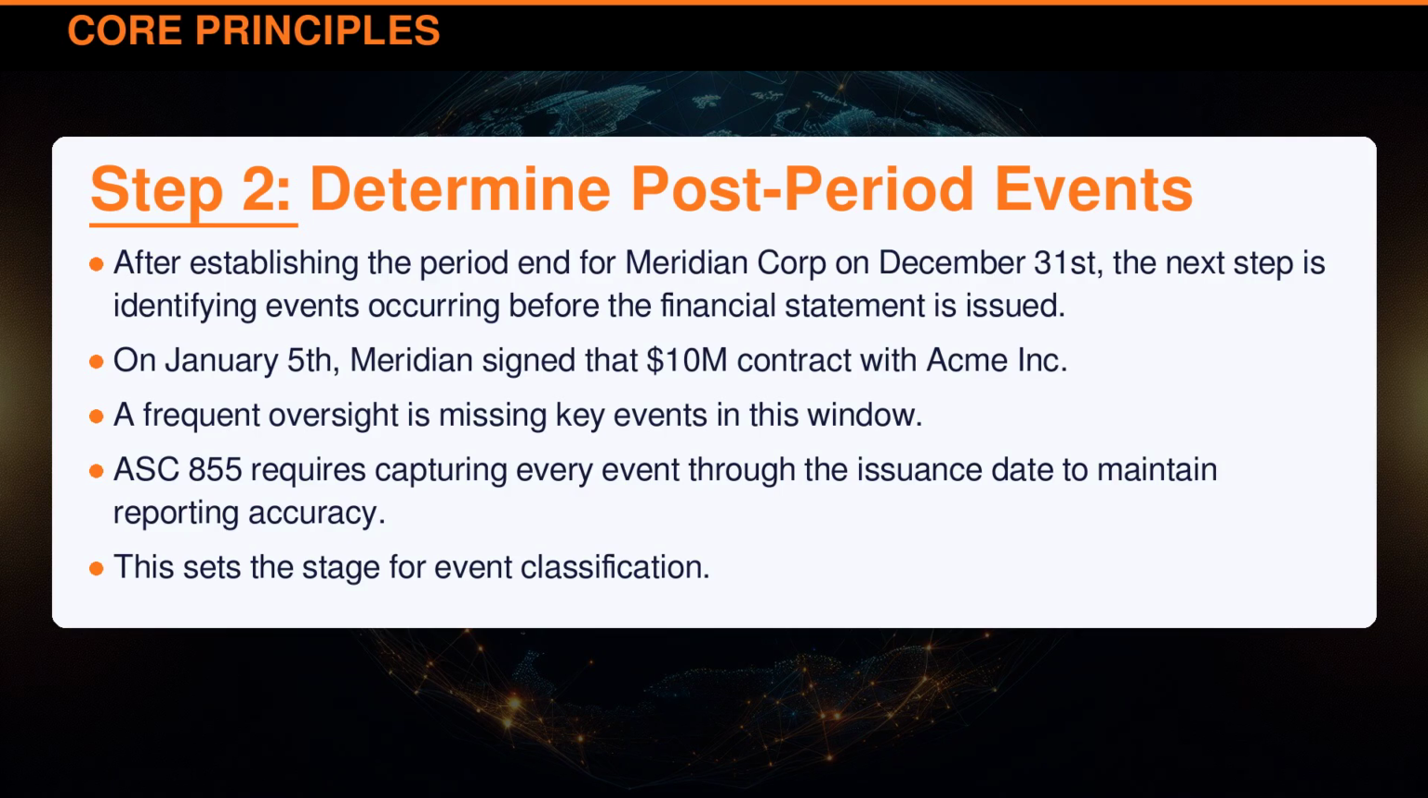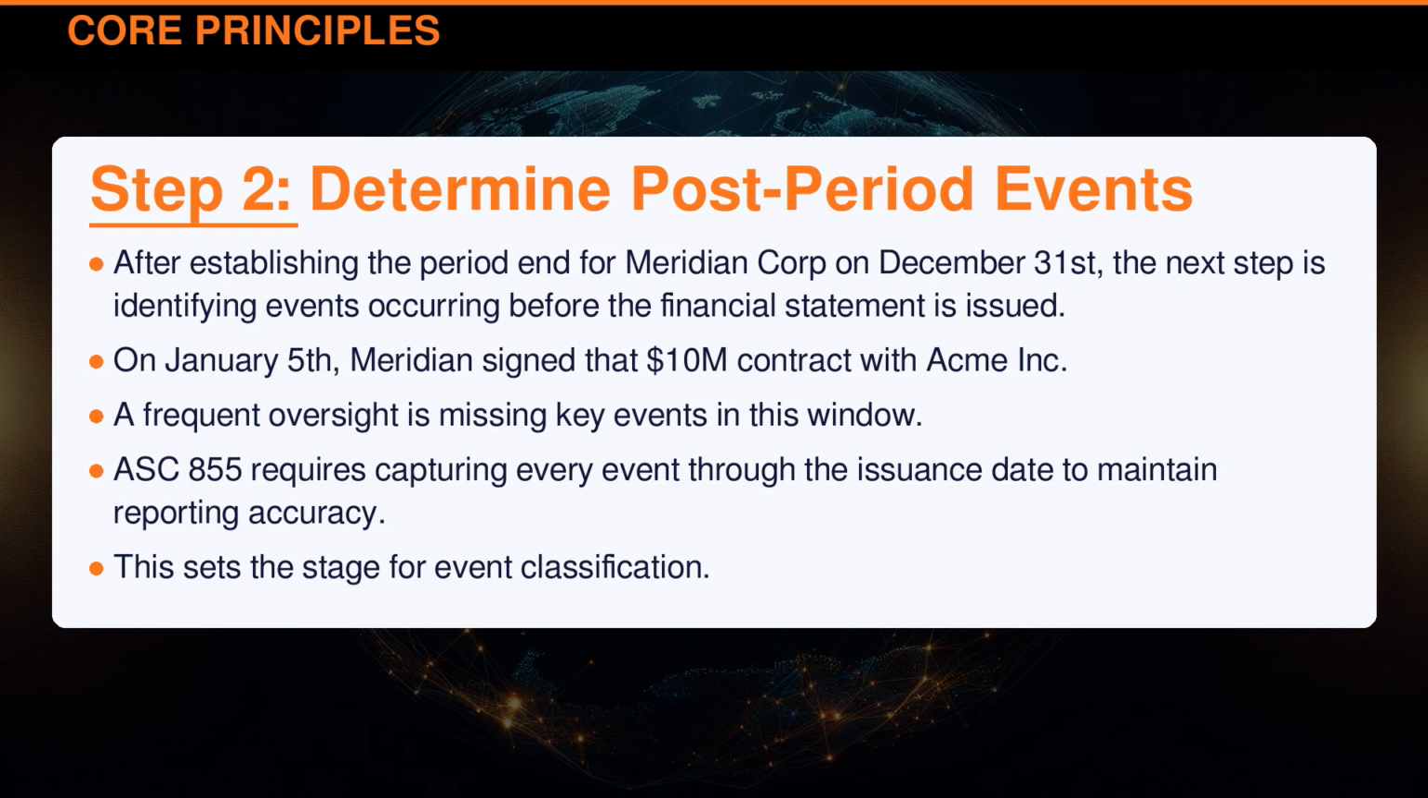After establishing the period end for Meridian Corporation on December 31st, the next step is identifying events occurring before the financial statement is issued. On January 5th, Meridian signed that $10 million contract with Acme Incorporated. A frequent oversight is missing key events in this window.